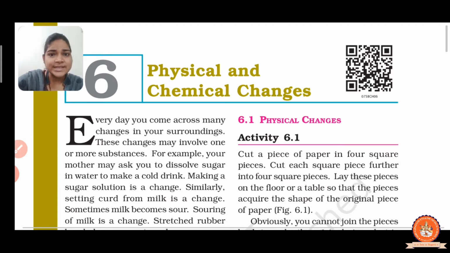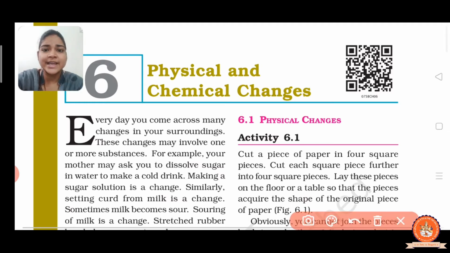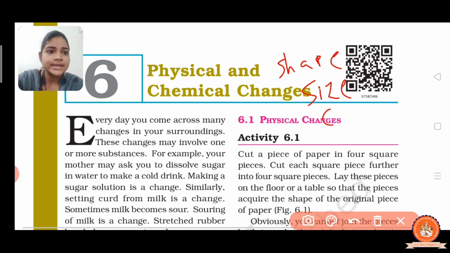In physical changes, we will discuss changes in size, shape, color and state.